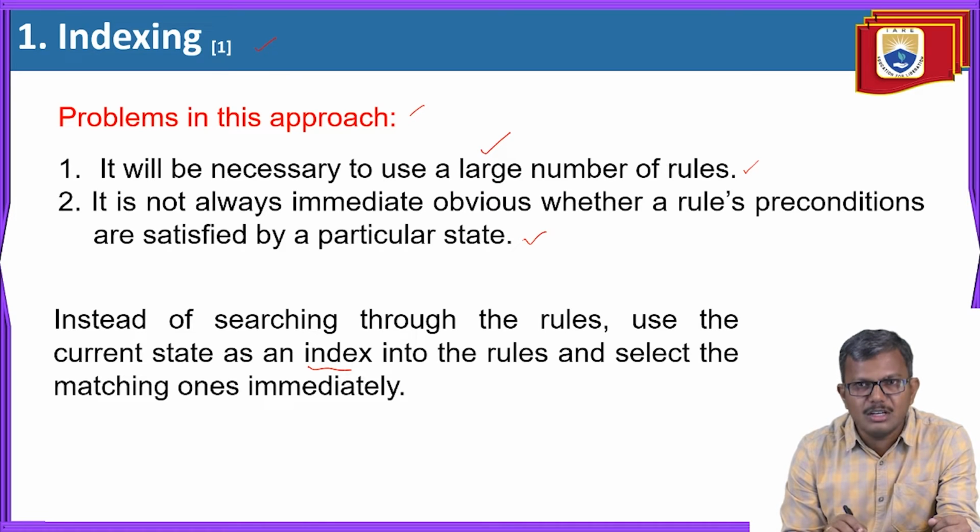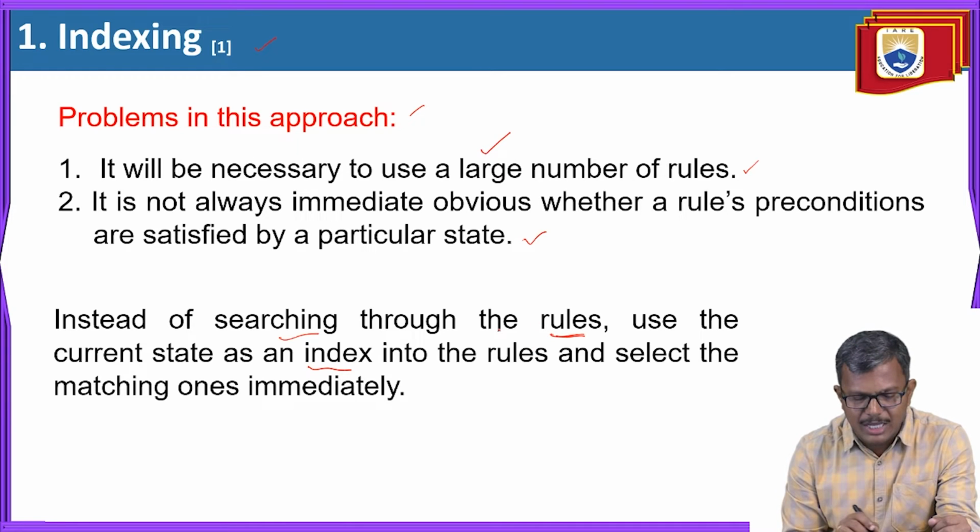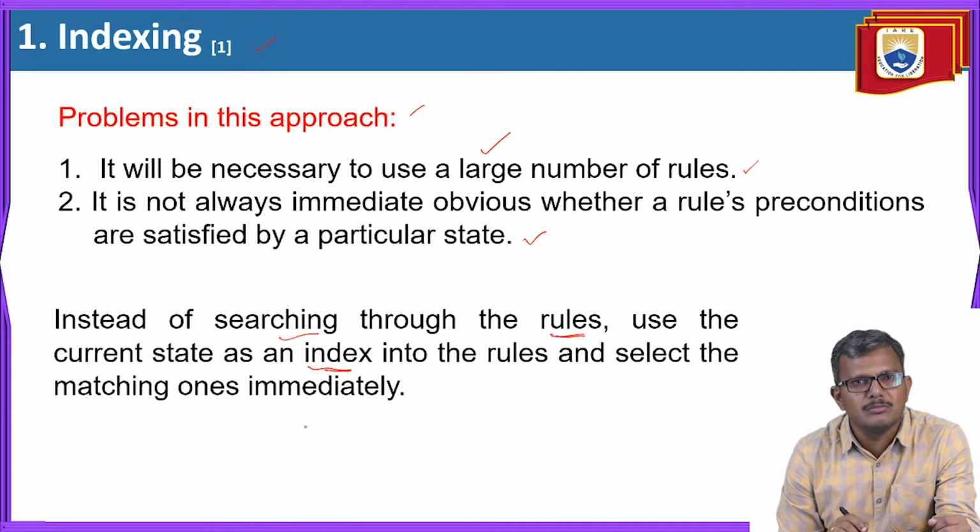Instead of performing the search, why do these two problems arise? Because we are doing the search process. So instead of searching through the rules, why can't we have an index to all the rules? Instead of keeping the rules individual, better to make them indexed. It is also a kind of matching, an index between the rules and the matching one.